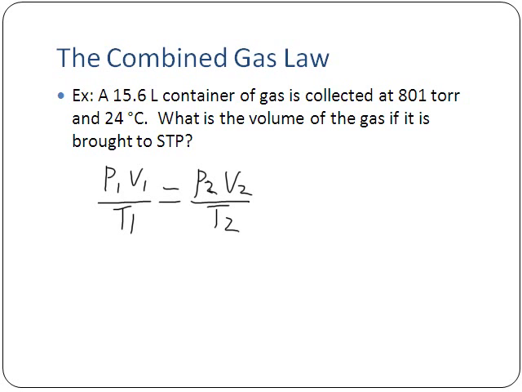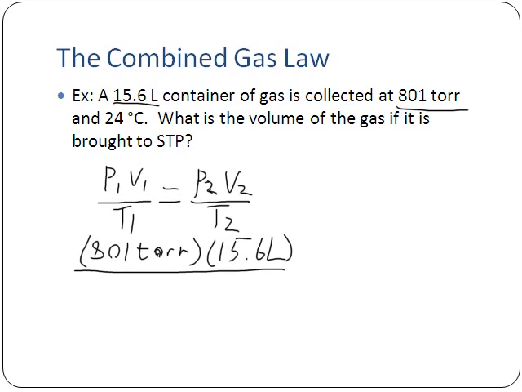Let's see what we have for our original pressure. A 15.6 liter container of gas is collected at 801 torr, so the original pressure is 801 torr. This simply means that the final pressure has to be in torr, times the original volume, V1, which is 15.6 liters, all over the original temperature. The temperature mentioned here is 24 degrees C, and to work this out, we have to convert this to Kelvin.